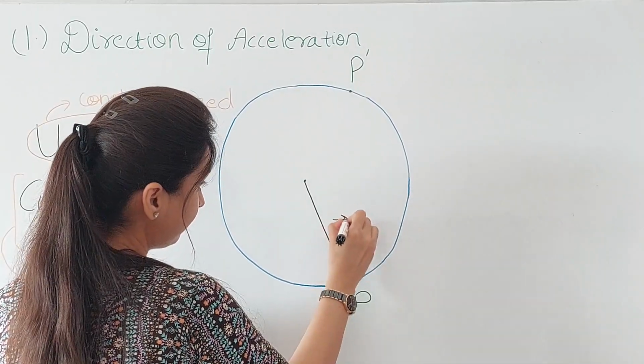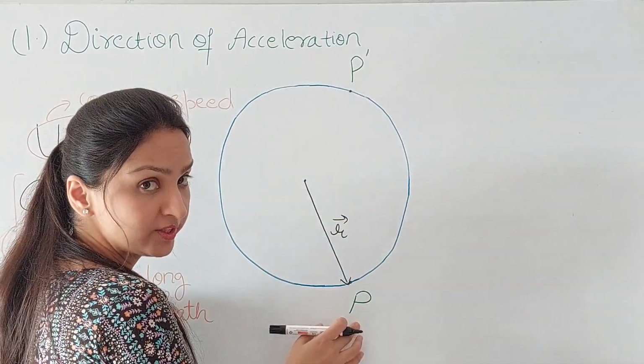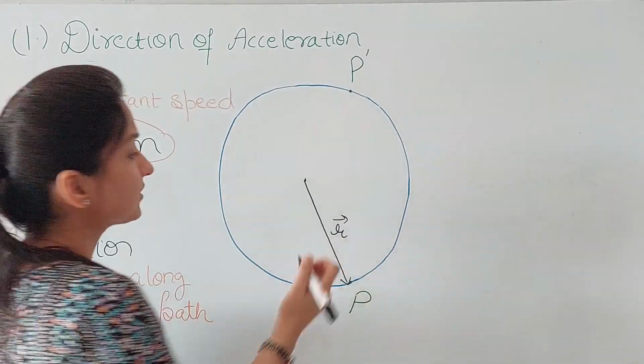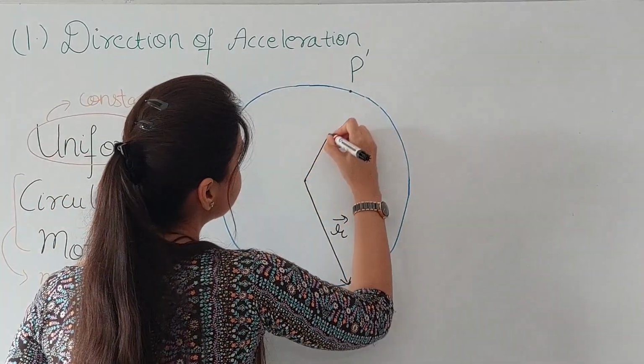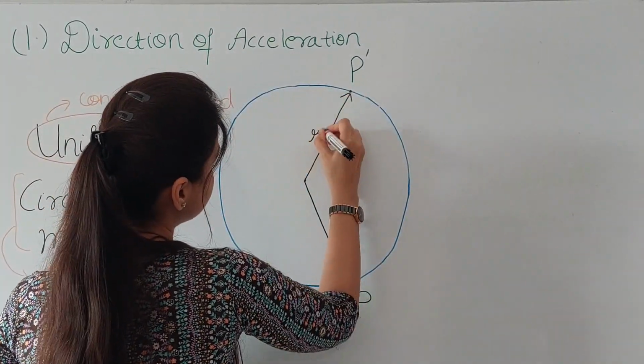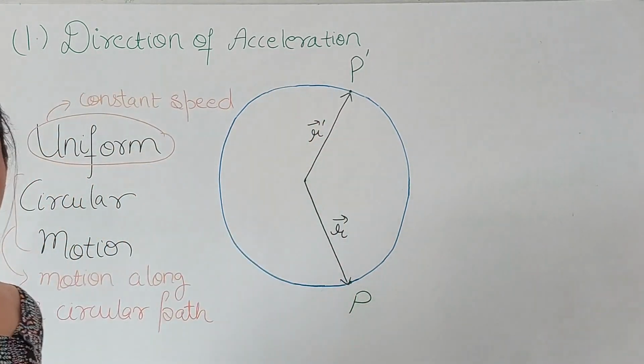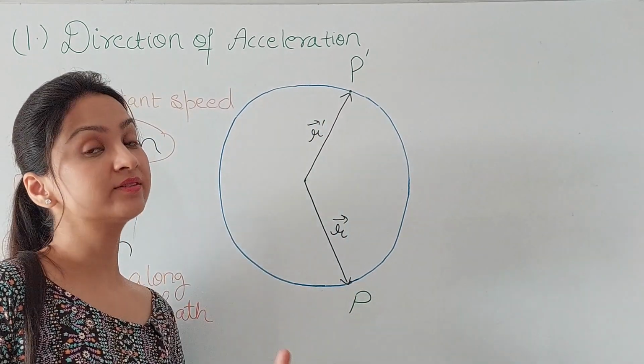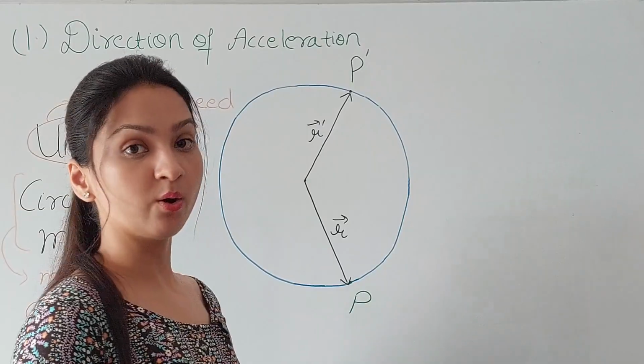Let this be R. The position vector of point P is R and the position vector of point P dash is this. This is R dash. Okay, and you know that the vectors add according to the triangle law of addition.